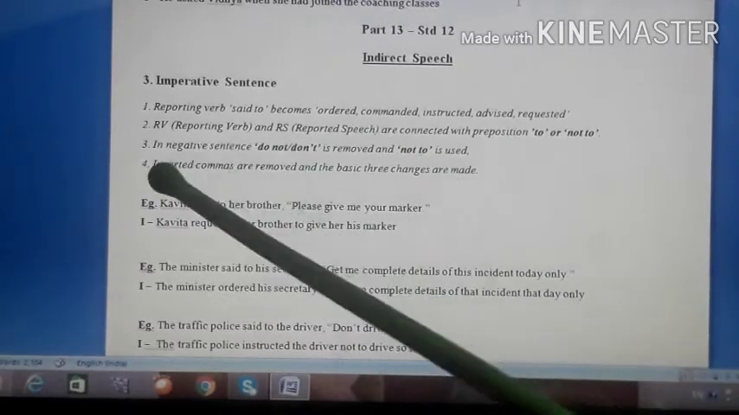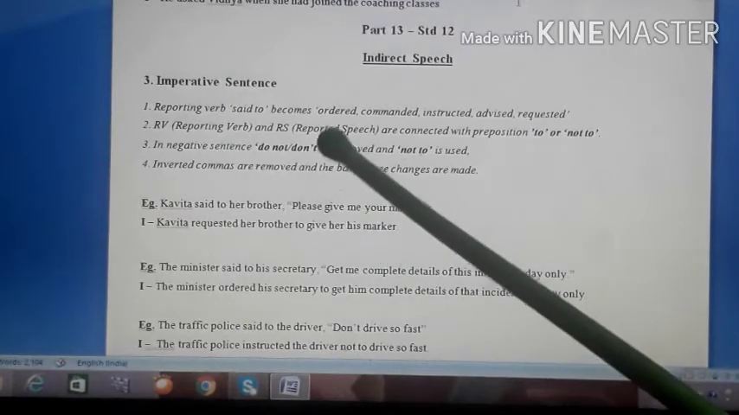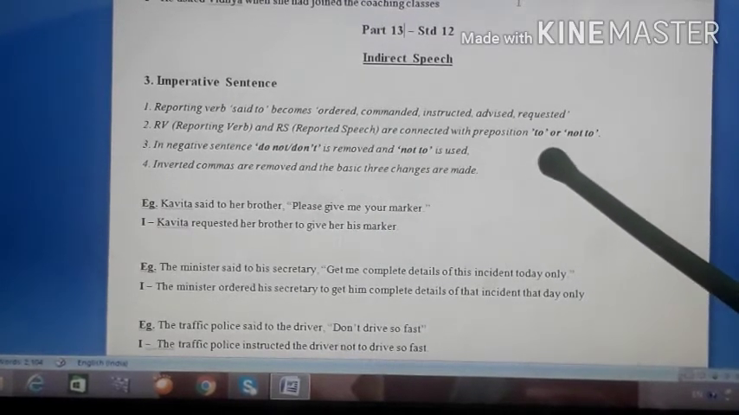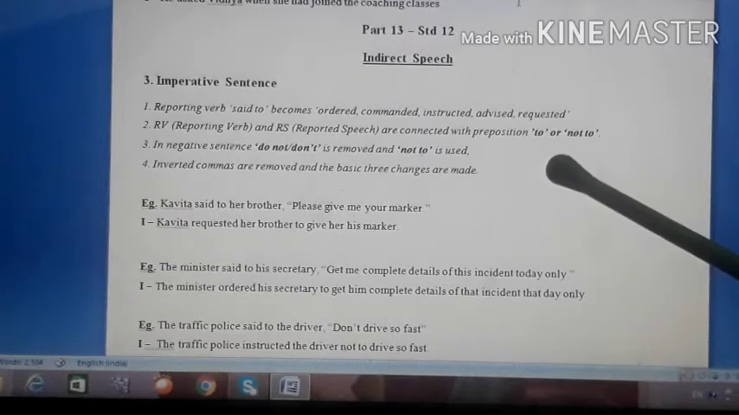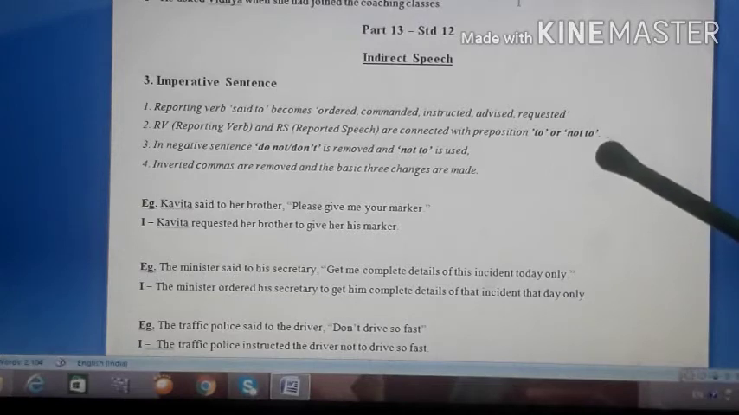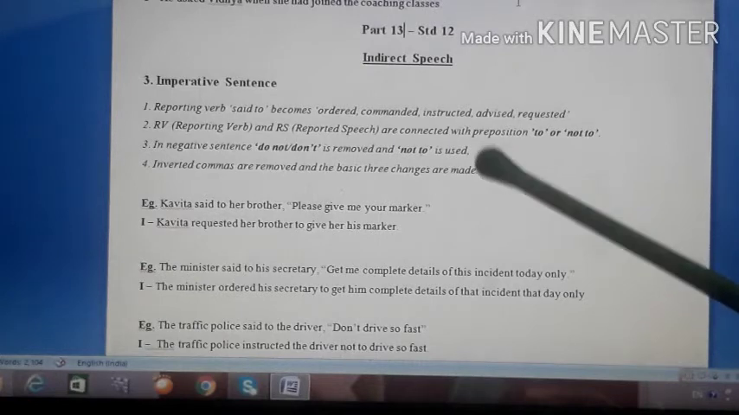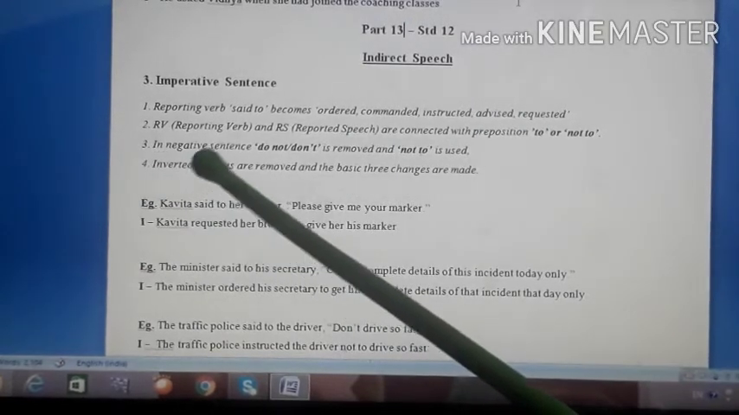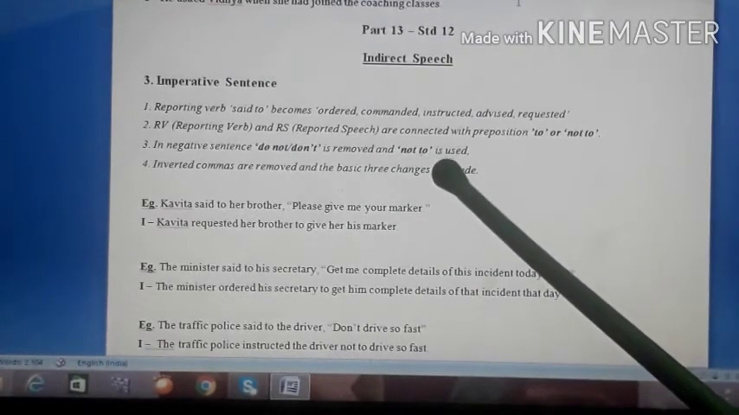Okay, similarly you see second rule, reporting verb RV and reported speech RS are connected with the preposition to or not to. Now students, here you will have to understand. Okay, negative imperative sentence will begin with do not or don't. So you will have to remove do not and then you will have to use not to connect both the parts. See, third rule says the same thing. In the third rule, you see, in negative sentence, do not or don't is removed and not to is used.